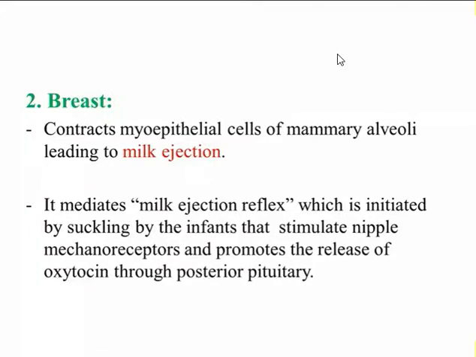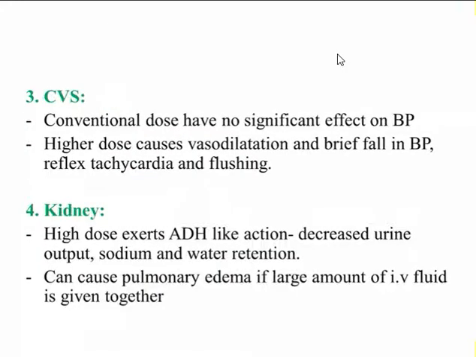Now coming to the cardiovascular system. When the conventional dose of oxytocin is given, it doesn't have any significant effect on blood pressure. But when a higher dose is given, it causes vasodilatation, leading to a slight fall in blood pressure, and there may be reflex tachycardia as well as flushing.